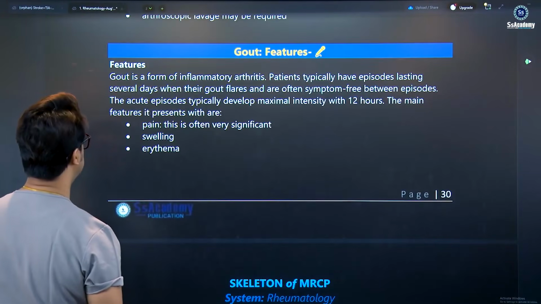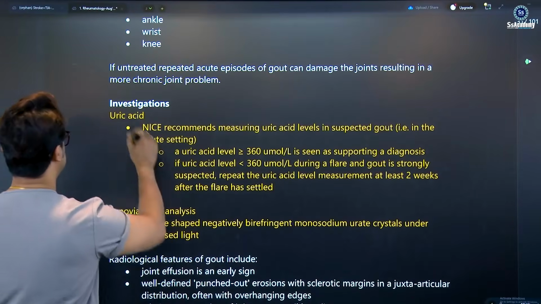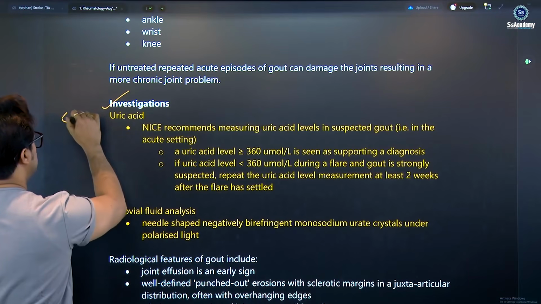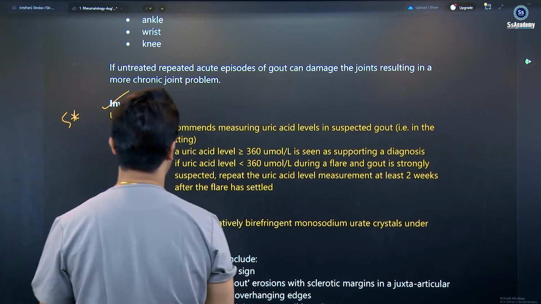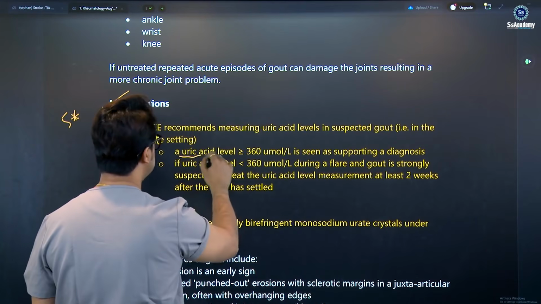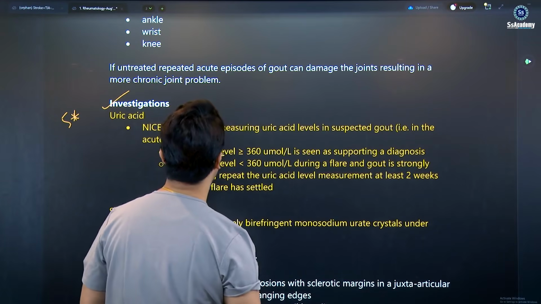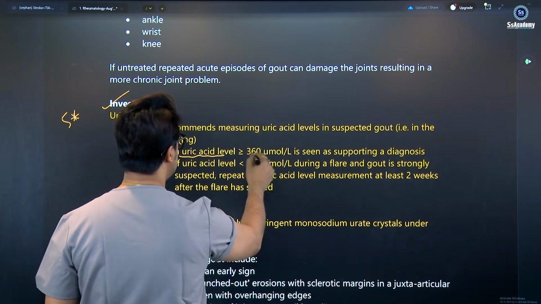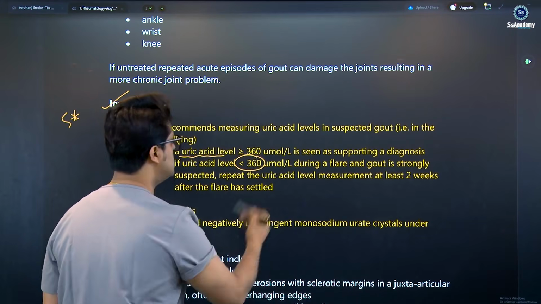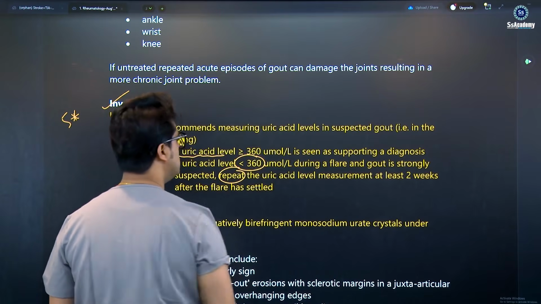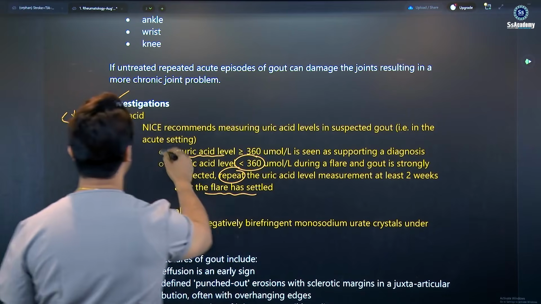And next, the gout features, once again a 3-star topic. Here are some updates that you need to learn. These are 5-star: measuring the uric acid level in suspected gout in the acute setting. A level of more than 360 supports the diagnosis. If the uric acid level is less than 360 during a flare and gout is strongly suspected, repeat the uric acid level at least 2 weeks after the flare has settled. This is the new thing, my dear.